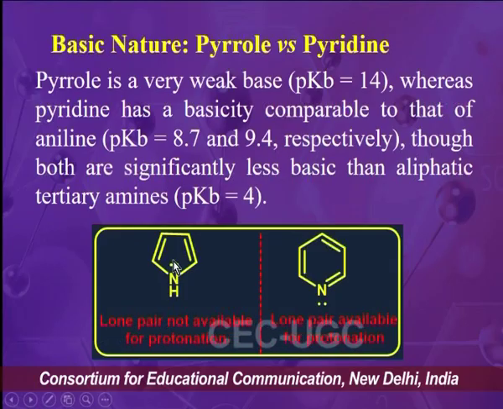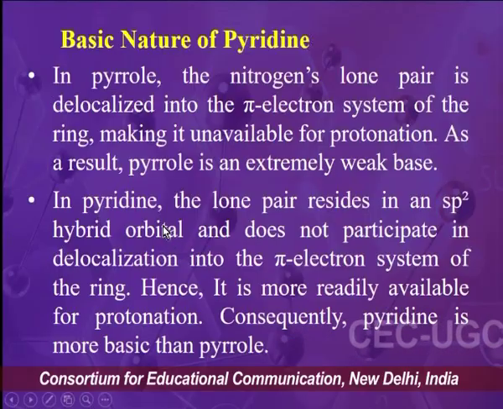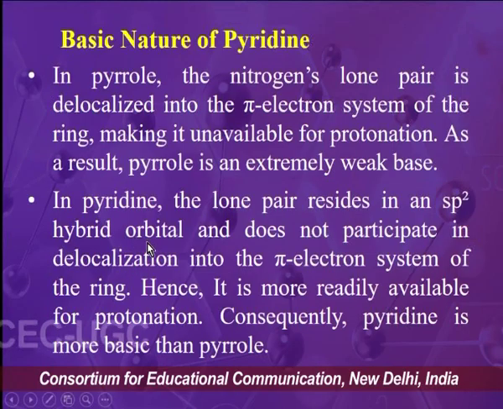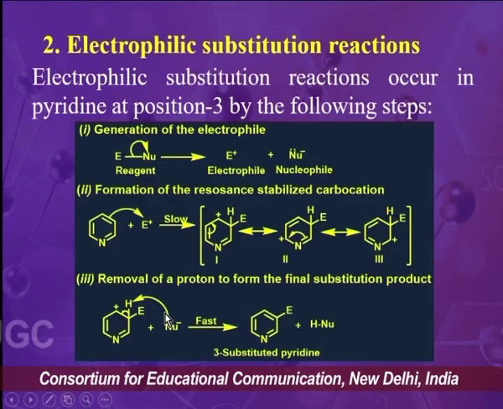But in the case of pyridine, the lone pair resides in an sp2 hybrid orbital and does not participate in the delocalization into the pi electron system of the ring. Hence, it is more readily available for protonation, and pyridine is more basic than pyrrole.